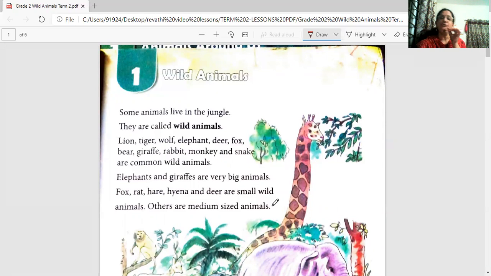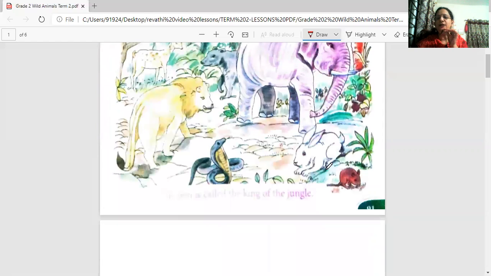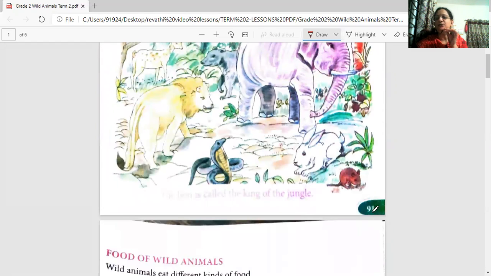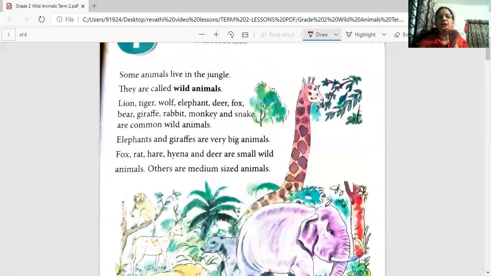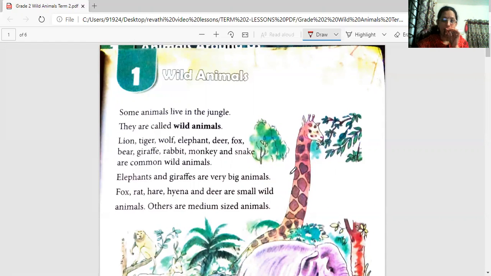So what is the name of the lesson? Can everybody read it? It is the wild animals. Okay. So now let's start reading. I want you to open to page 91. If you can see the page number 91, open to page 91 and you will start reading along with me in your mind. And wherever there is underlining, you have to underline the word. I'm using a red pencil. You can use a black pencil. Okay, so let's begin with the lesson.